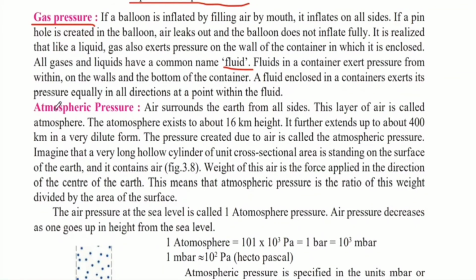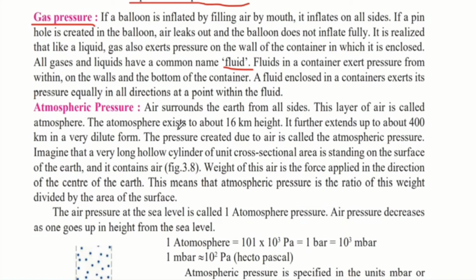Now let us see what is atmospheric pressure. Air surrounds the earth from all sides. So because we are living on earth, the earth is surrounded by an atmosphere filled with air. So no matter where on earth we are, we will be surrounded by an atmosphere filled with air. Therefore, we will always be under the air pressure of the earth's atmosphere. This layer of air is called the atmosphere.